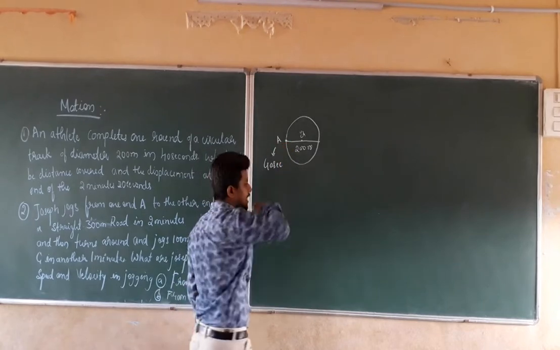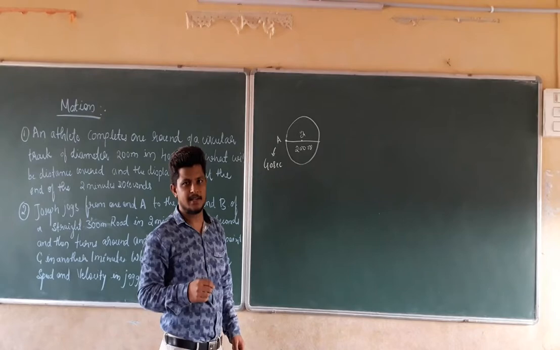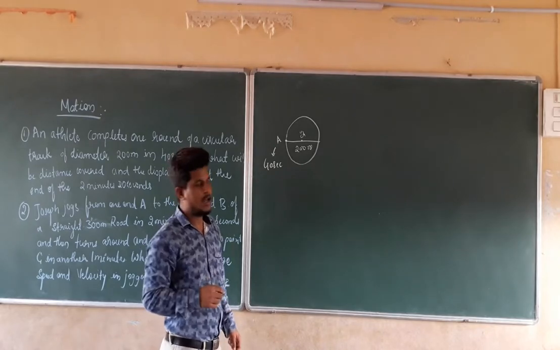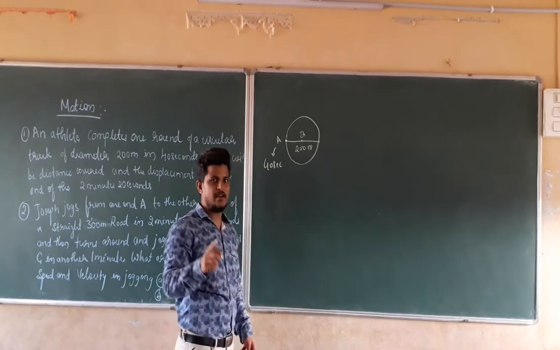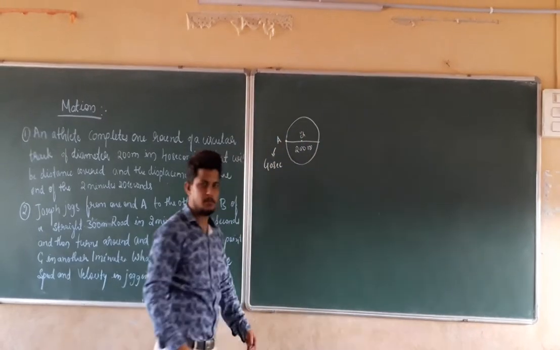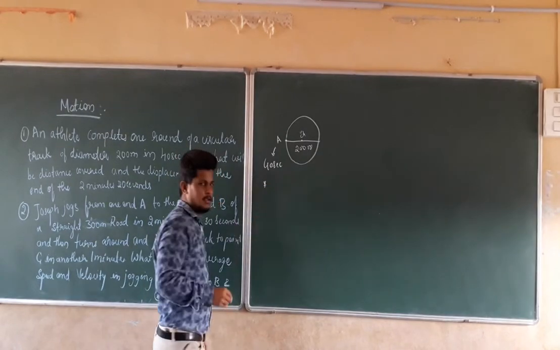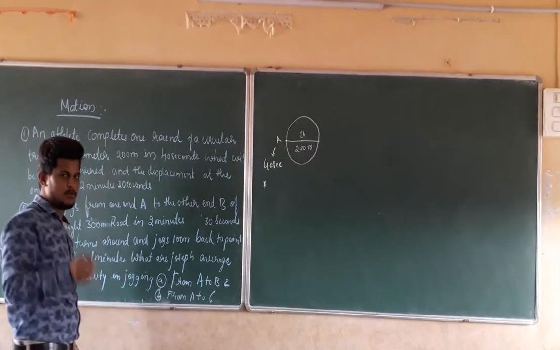And he is going to travel around this circular path for 2 minutes and 20 seconds. After that 2 minutes and 20 seconds, we have to find out the total distance covered by this athlete as well as the total displacement. So one by one we are going to take those things. First we are going to write the given data, then I am going to solve those questions.